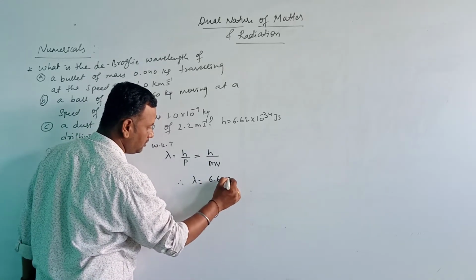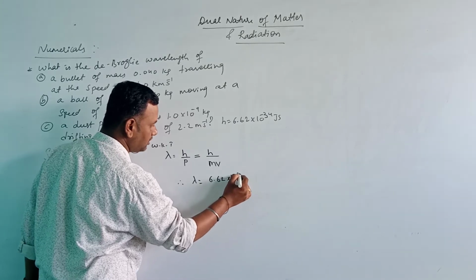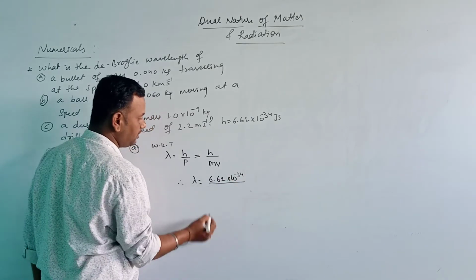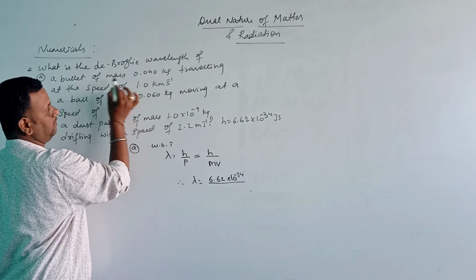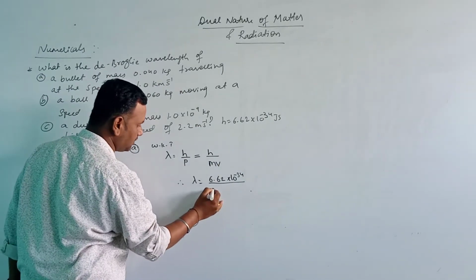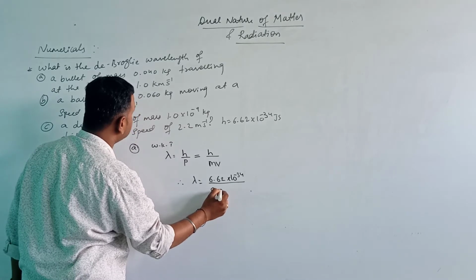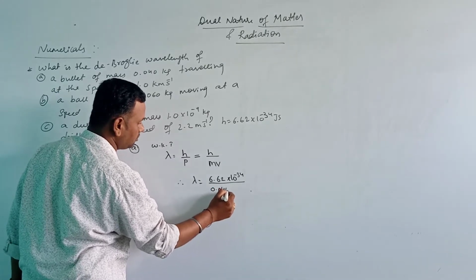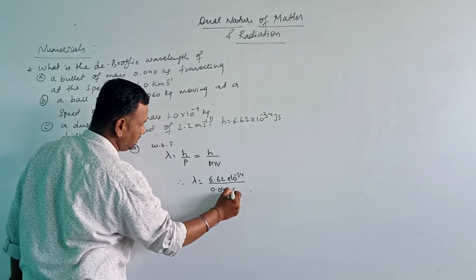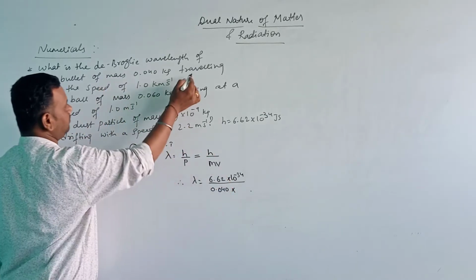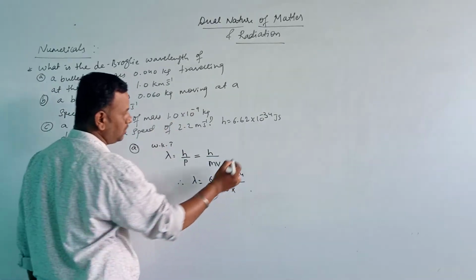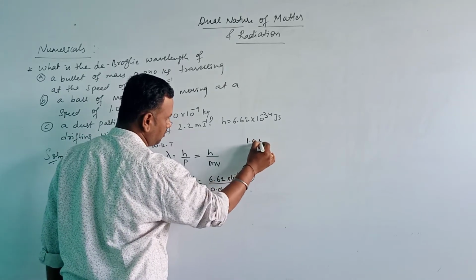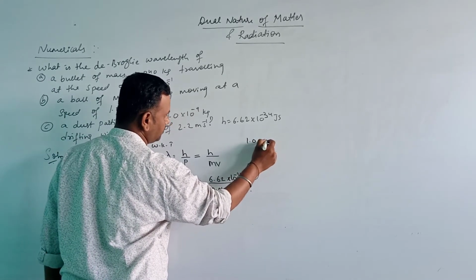The h value is 6.62 into 10 to the power of minus 34, divided by the mass of the bullet, which we substitute here as 0.04, into the velocity, 1.0 km per second.